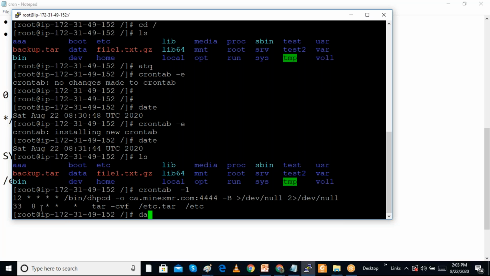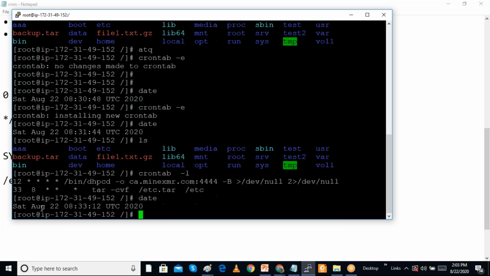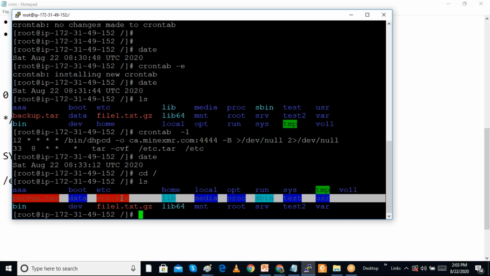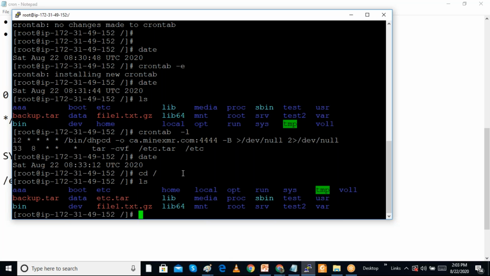So I run the date command. It is now 8:33, so it is supposed to work now. I will go to cd slash and check with the ls command. Maybe it is executing. So we can see the etc.tar file, which was not there previously. This tar archive, or backup file, is created automatically by using the cron job. So cron jobs are very important because every time on systems we have automated tasks to do.